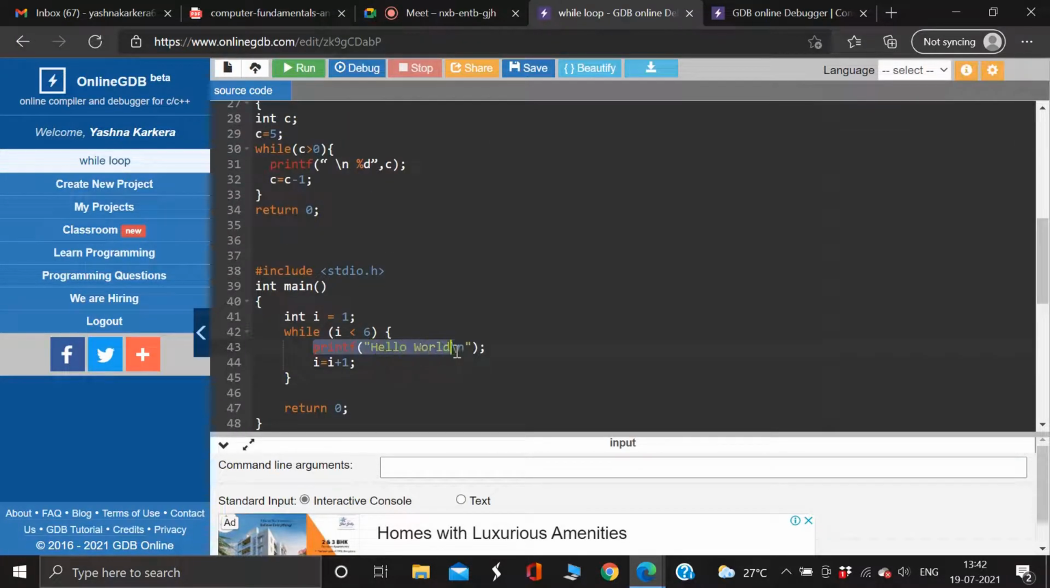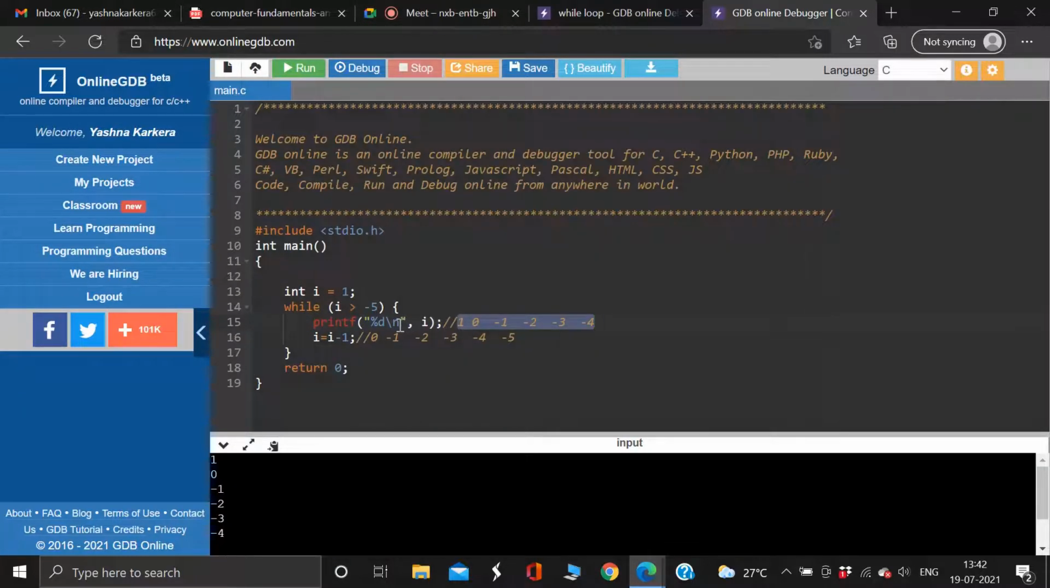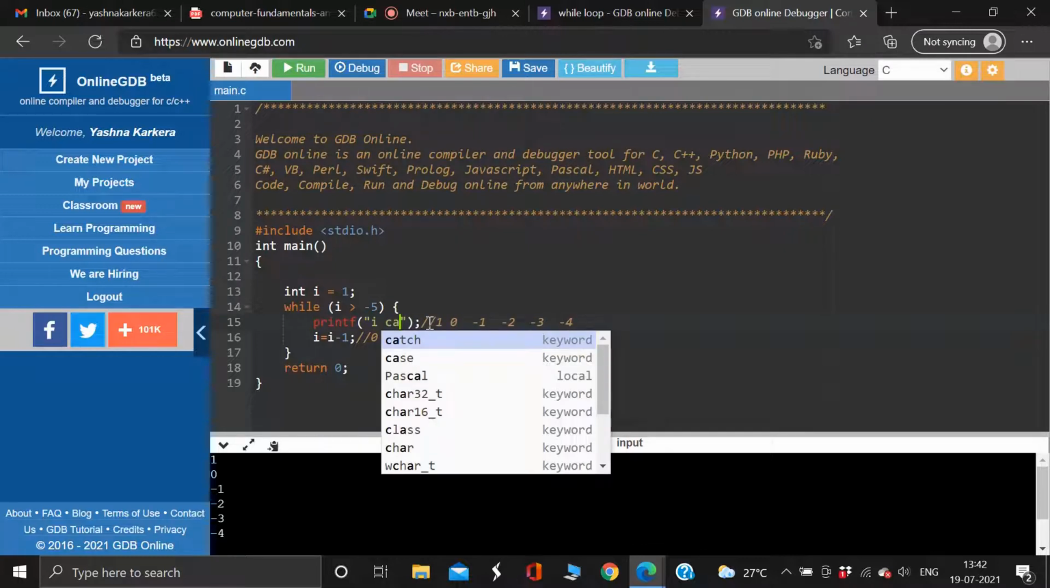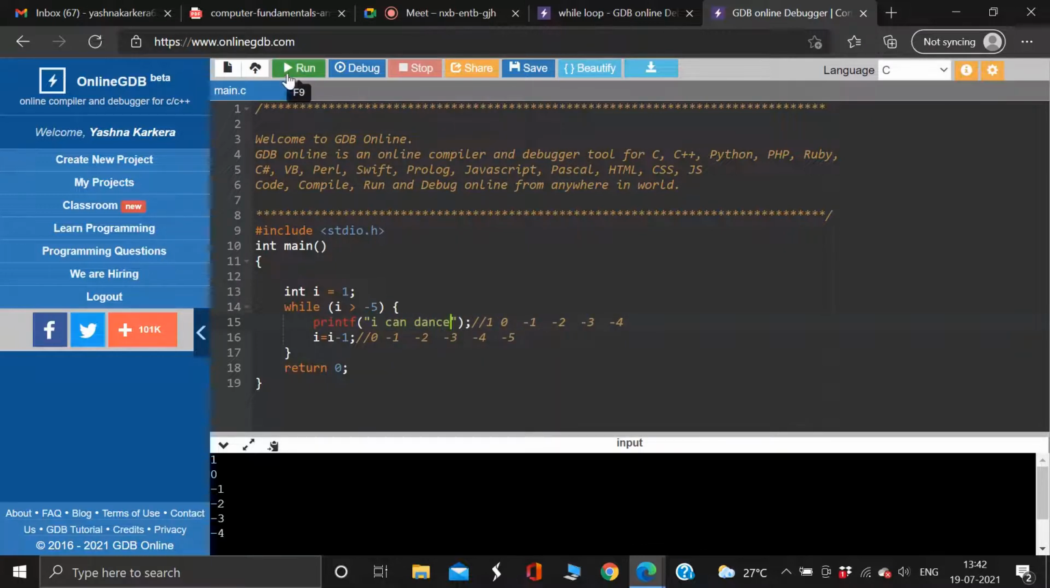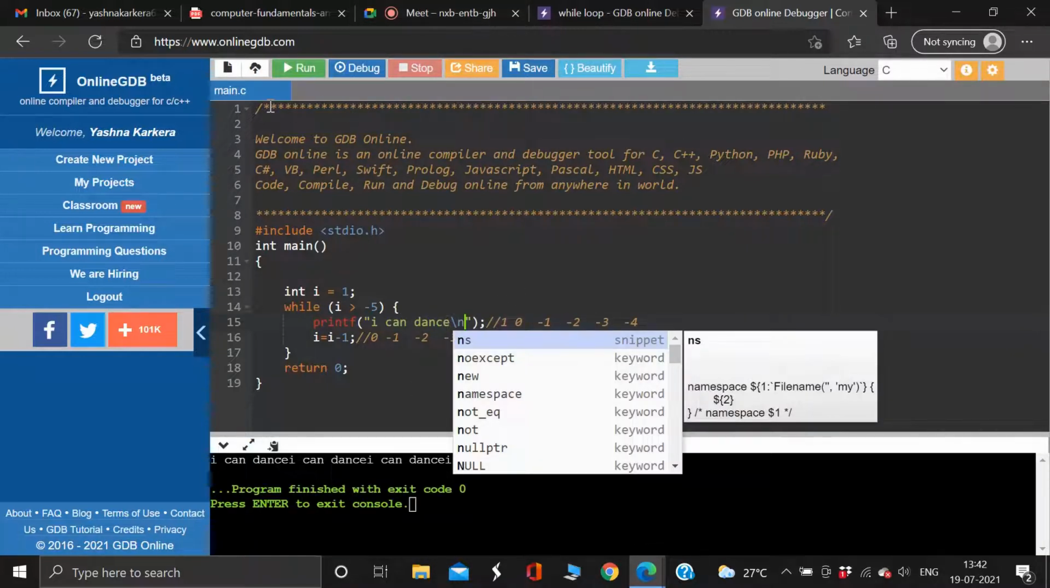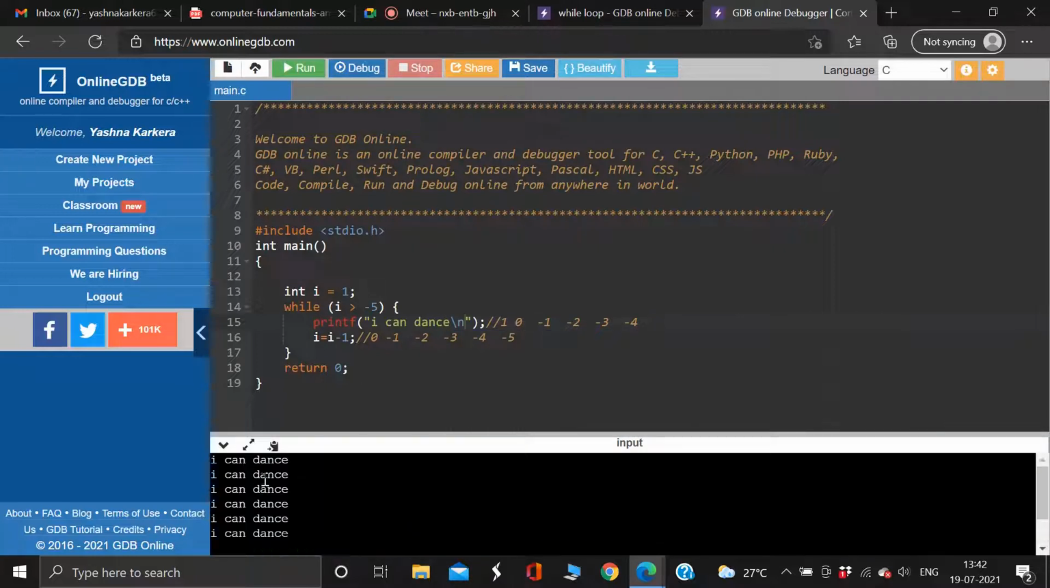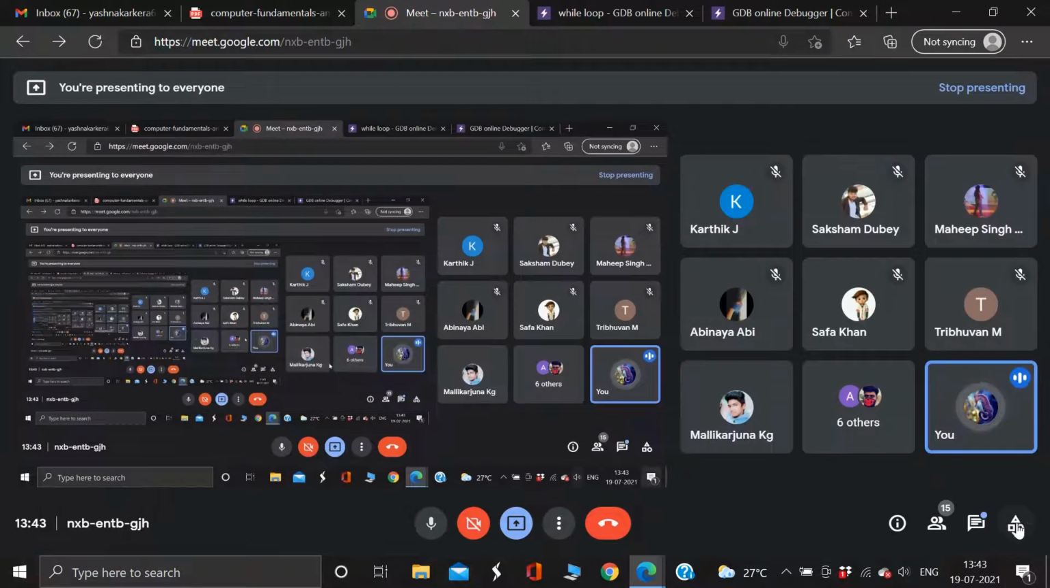Whatever statements I give, I literally can give anything. I just don't need to print the value all the time. Whatever statements are there, it will evaluate until this condition remains true. I can write this also, and it will print. I can dance 5 times. See, I have to put a slash in so that it makes sense. See, it is printing 6 times: 1, 2, 3, 4, 5, 6. So whatever I say inside the block of the statement, those statements will get printed until that condition remains true. Is the while loop clear to you all?